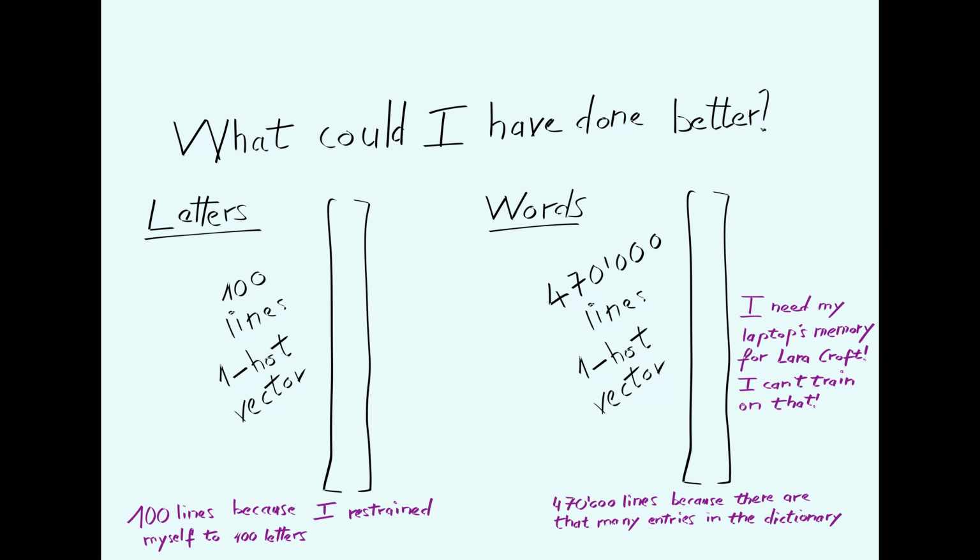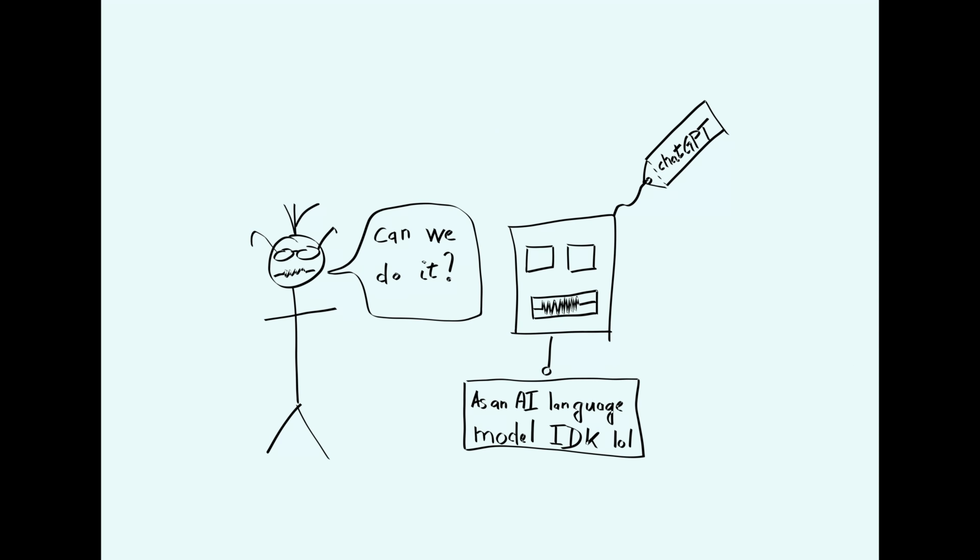Likewise, the one-hot embedding is easy to understand but not the most efficient way to embed letters or words into numbers. By the way, I could have trained on sequences of words instead of sequences of letters. There were about 470,000 entries in the dictionary. My laptop is not enough to train on that. And that's the key. I'm just a guy fooling around in his free time with one laptop. The big guns have entire teams with supercomputers doing that all day long. That helps their models be much better than mine. But I suspect they use several of the tricks I mentioned here.